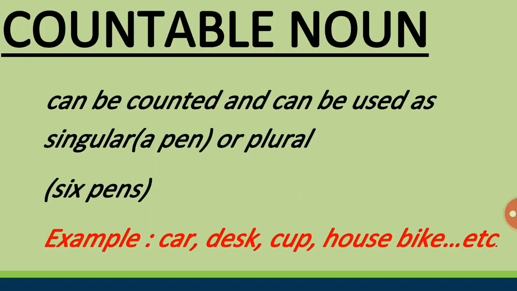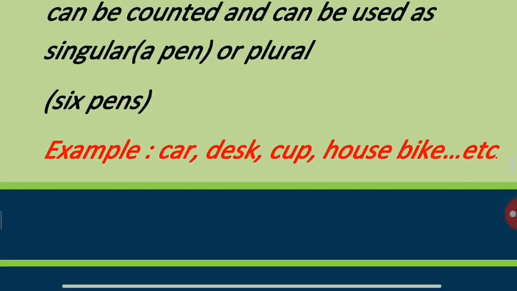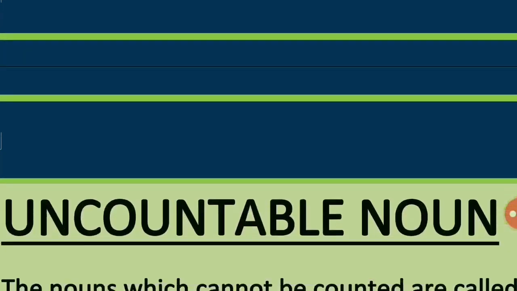We can count all these things, like car, desk, cup, house, bike, etc. We can count them, whether it is one or thousands. Now we'll go through another one, uncountable noun.